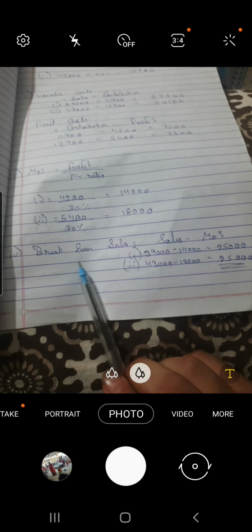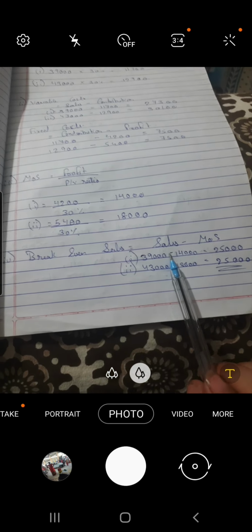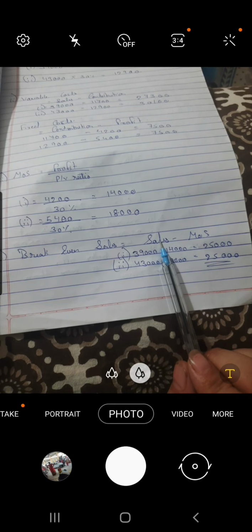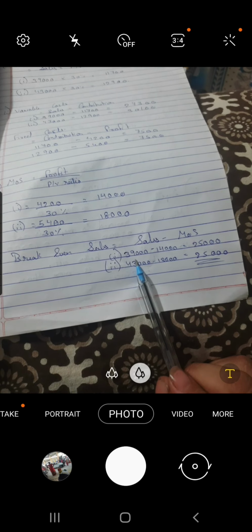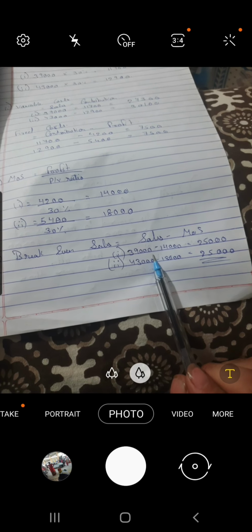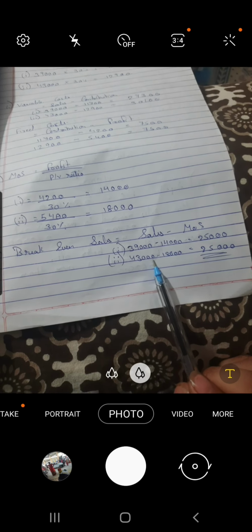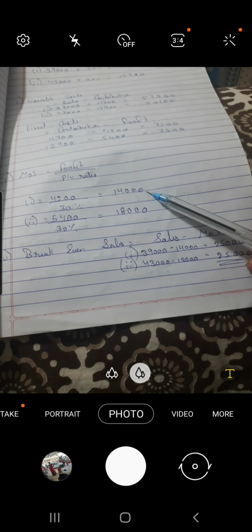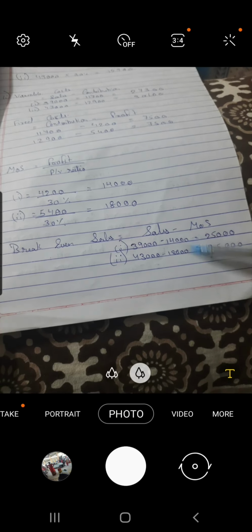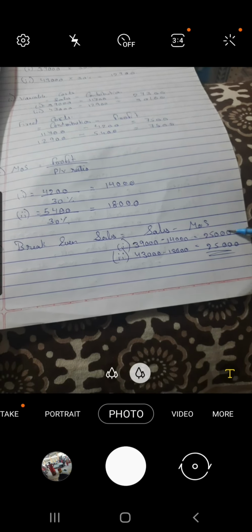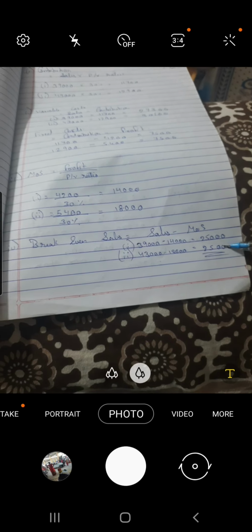Then we have to find out break-even sales. For that we have the formula sales minus margin of safety. Sales is 39,000 and 43,000 for period 1 and period 2. Margin of safety we have found here, 14,000 and 18,000. Putting these values, we'll get the answer as 25,000 for both the periods.